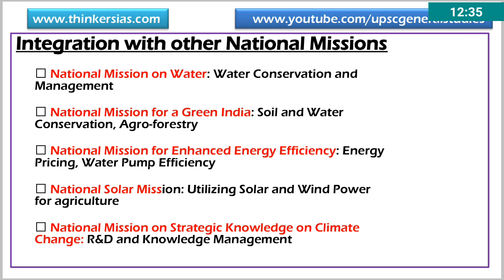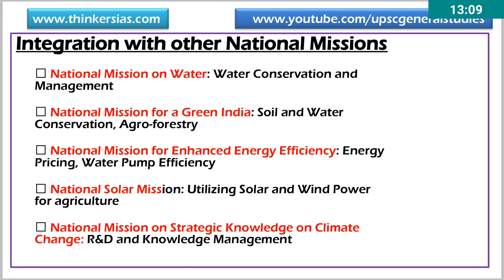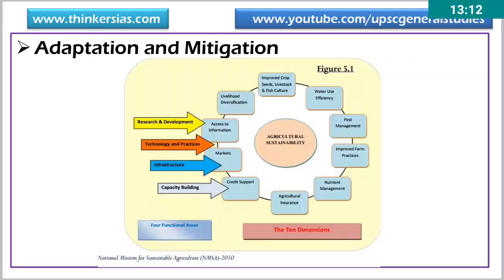National Mission on Enhanced Energy Efficiency. So agriculture pump sets can be made efficient, and when we do that, we can provide more electricity to farmers at present. Then, National Solar Mission, we can use solar powered pump sets. National Mission on Strategic Knowledge on Climate Change. So research and development of climate resilient crop varieties can be executed here. So these are the mechanisms through which we can integrate other national missions with the National Mission on Sustainable Agriculture.